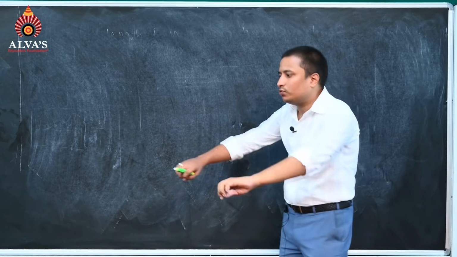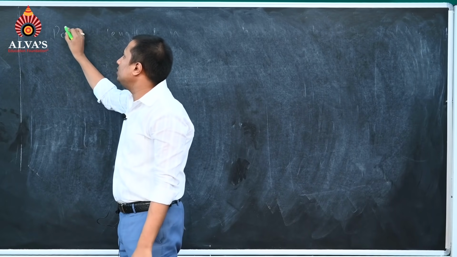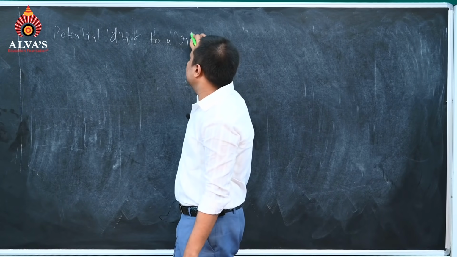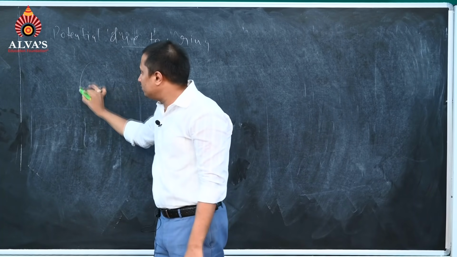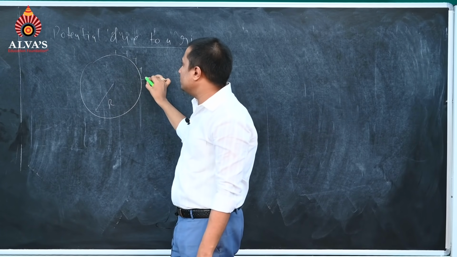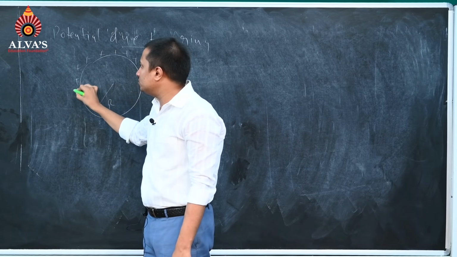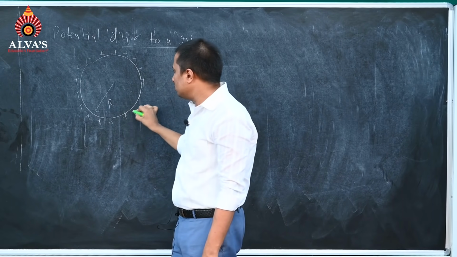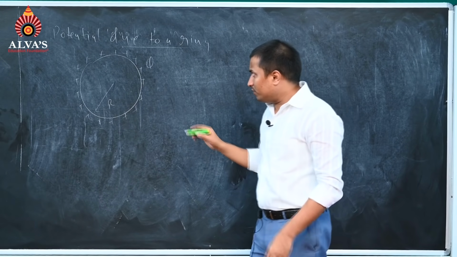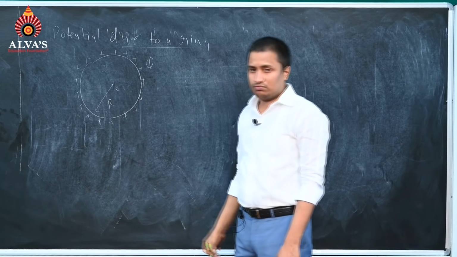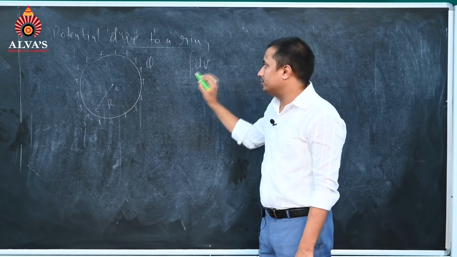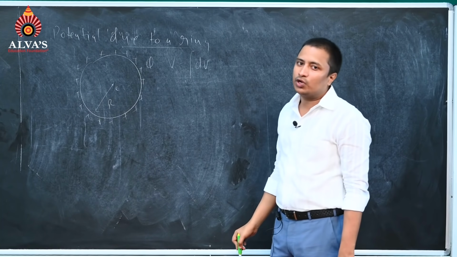Now we have potential due to a ring. So please try to understand potential due to a uniformly charged ring. First we have a ring of radius R and charge is uniformly distributed. Total amount of charge on this ring is Q. Now if we want to calculate the potential at the center of the ring, we can write dV and integrate it. That will give us total potential.